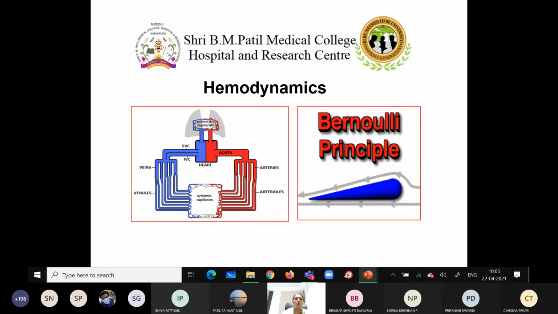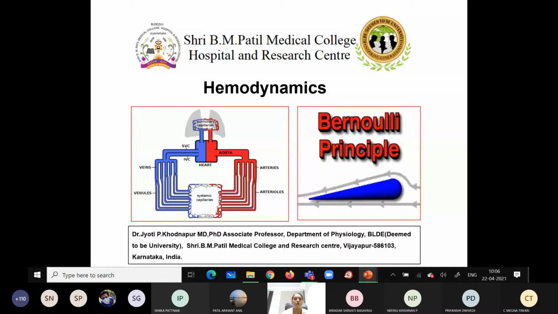So already we have studied during the hemocytometer practical what we mean by hemo. Hemo meaning what? Blood, right? And dynamics meaning mechanics, which are concerned with the flow of blood or the motion. So hemodynamics means the physical factors or various principles which are mainly responsible for the flow of the blood within the circulatory system, right?